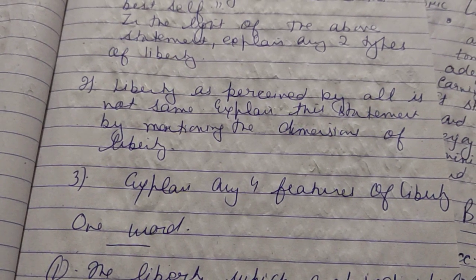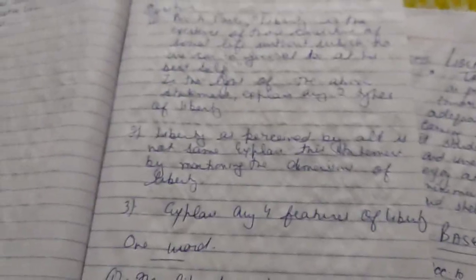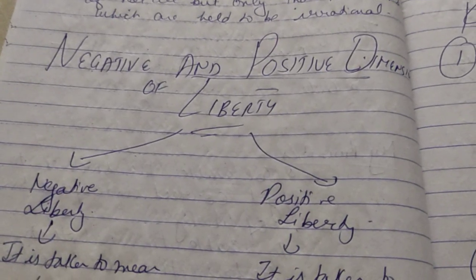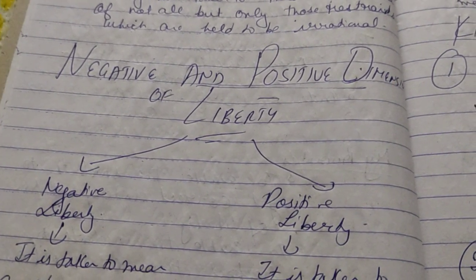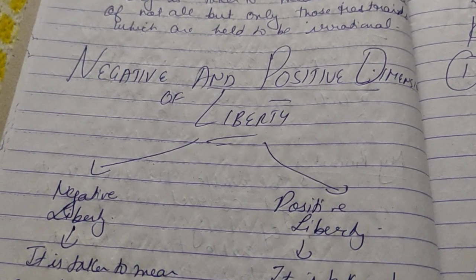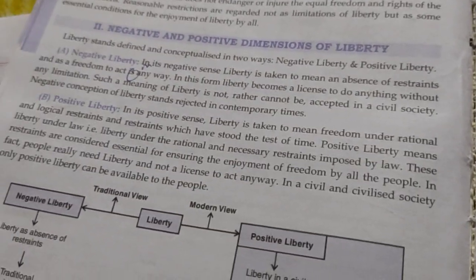So we are to explain this statement by mentioning the dimensions of liberty. So there are two basic dimensions of liberty. First is negative liberty and second is positive liberty. So the answer to this question is given in our book also. In the book it is page number 6.2, where negative and positive liberty are given.